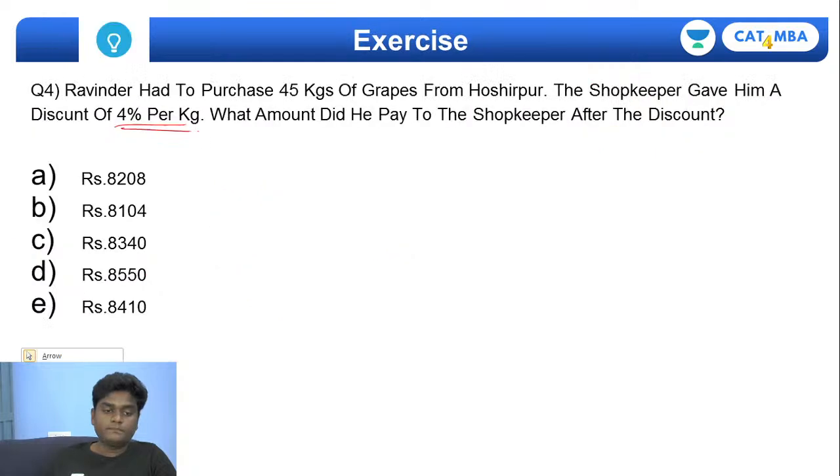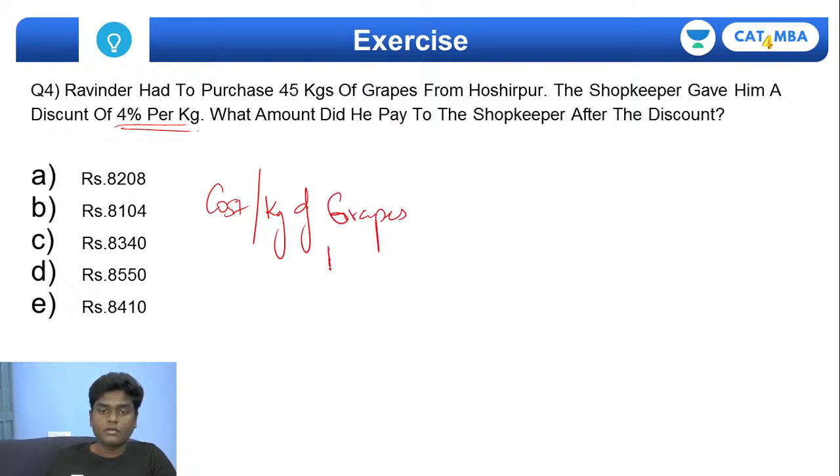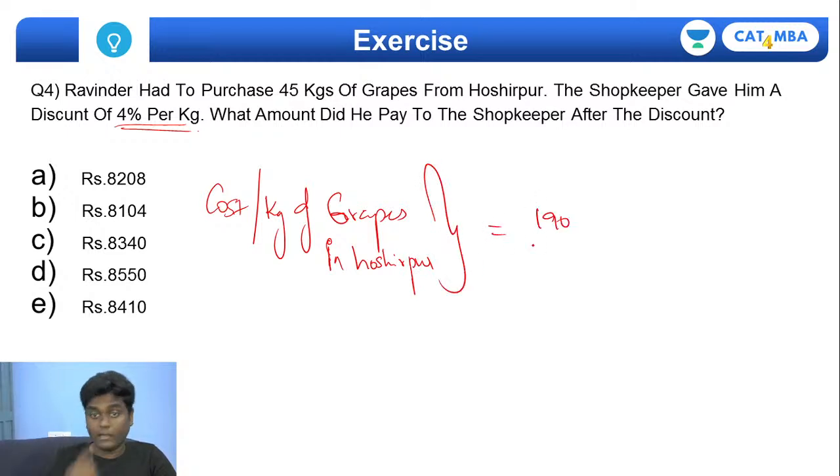So listen carefully. Cost per kg of grapes in Hoshiarpur, if you see, it's going to be 190, right? How many kgs is he buying?